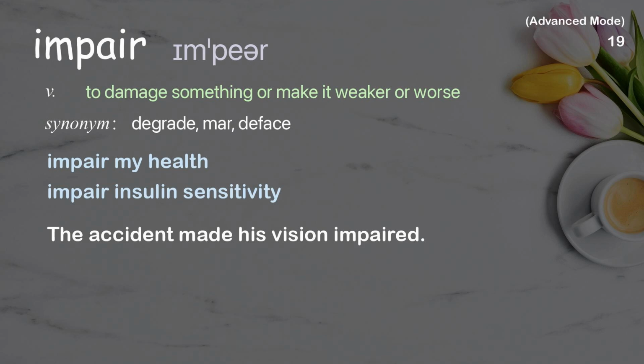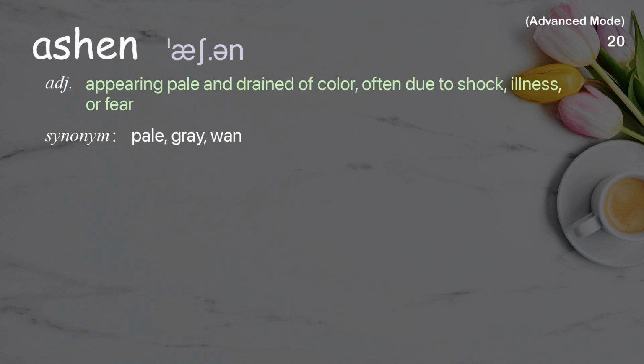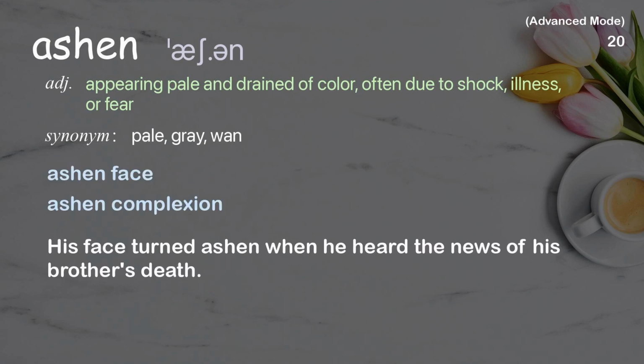Ashen. Appearing pale and drained of color, often due to shock, illness, or fear. Examples: Ashen face, ashen complexion. His face turned ashen when he heard the news of his brother's death.